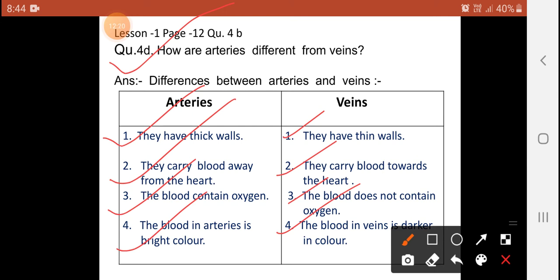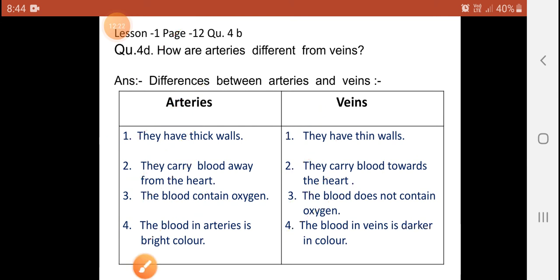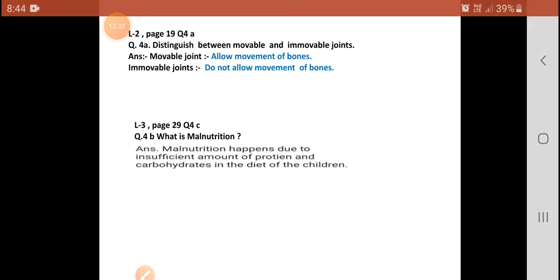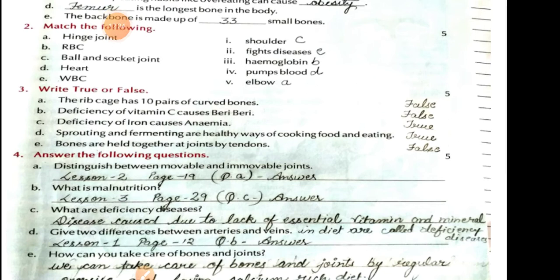Okay, so this is a sufficient answer for you. It should be written down in your book, your science copy. See and observe. Next question.